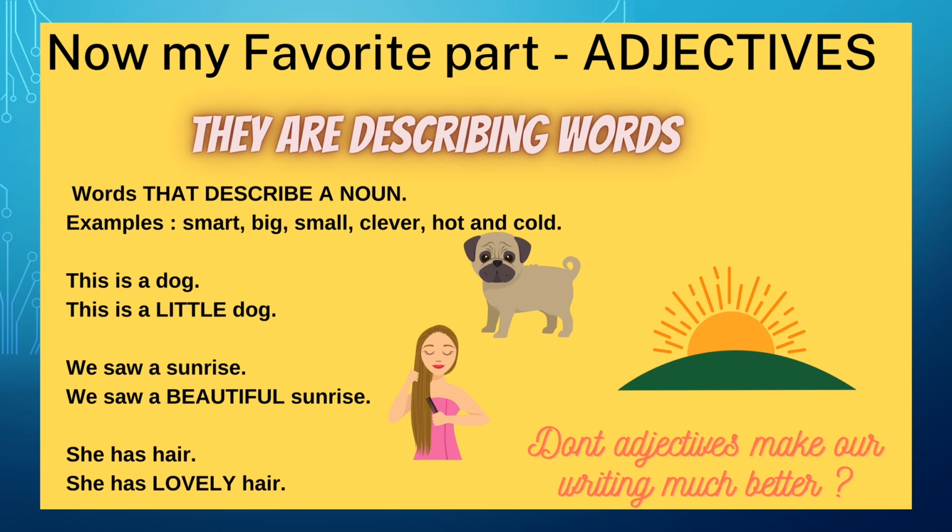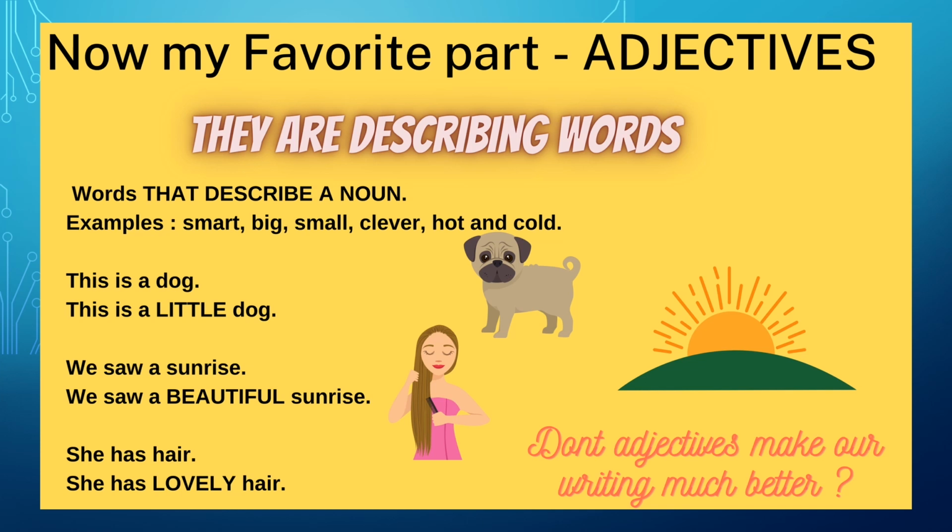He's a smart friend. I saw an elephant. So what kind of an elephant it was? It was a big elephant. So elephant is the noun, big is the adjective. I love coffee. But what kind of a coffee? Hot or cold? So hot and cold describe the coffee. Look at the examples here. This is a dog. What kind of a dog? A little dog, right? Cute little dog. So cute, little, adjectives again.